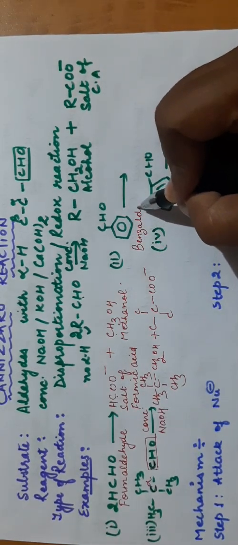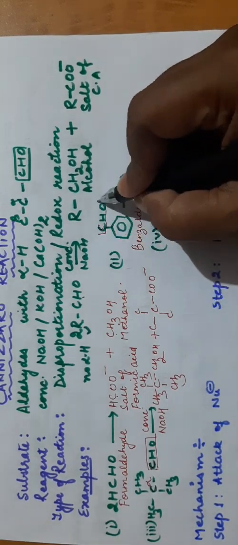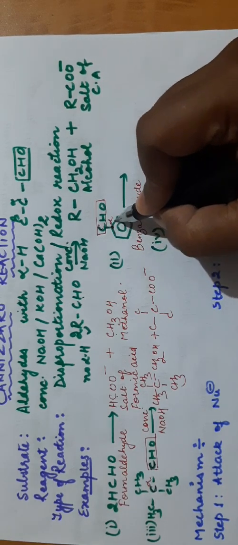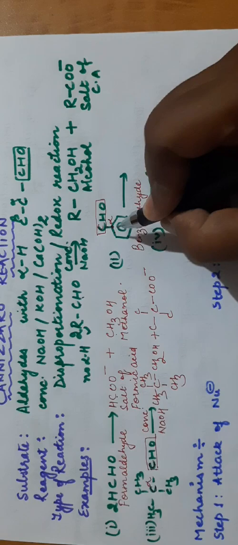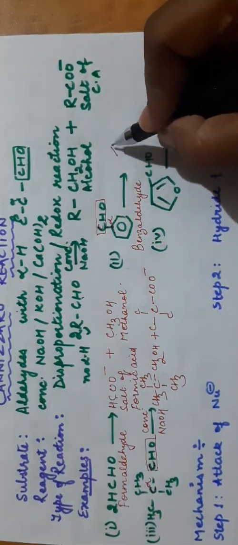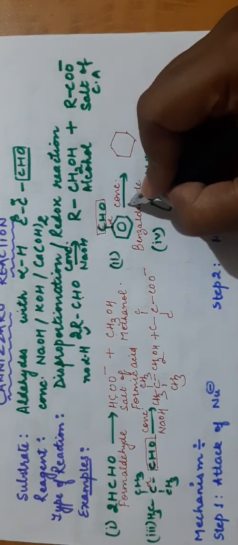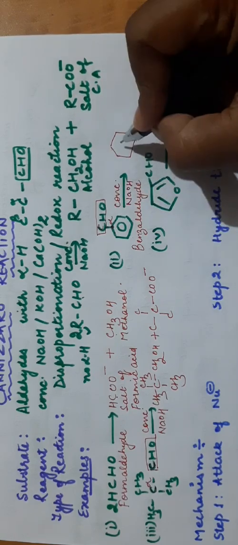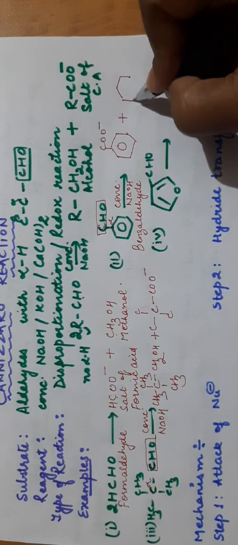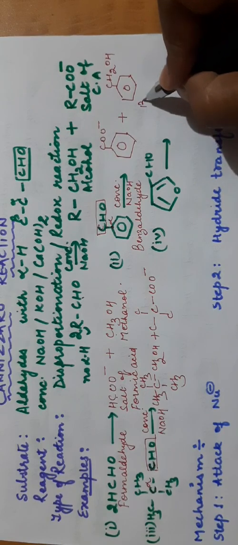Now can you check whether there is alpha hydrogen or not? This is the functional group CHO. This is the alpha carbon. On this alpha carbon there are 1, 2, 3 bonds and one pi bond is also there. 4 bonds are complete. So there is no hydrogen on it. So here there is no alpha hydrogen, so it will undergo Cannizzaro reaction in presence of concentrated alkali. You will get benzoate salt and you will get benzyl alcohol. This is benzyl alcohol.